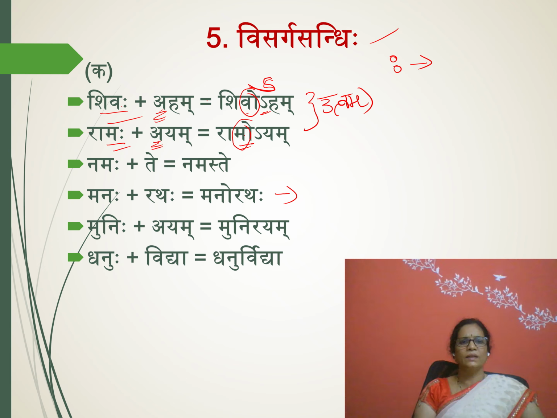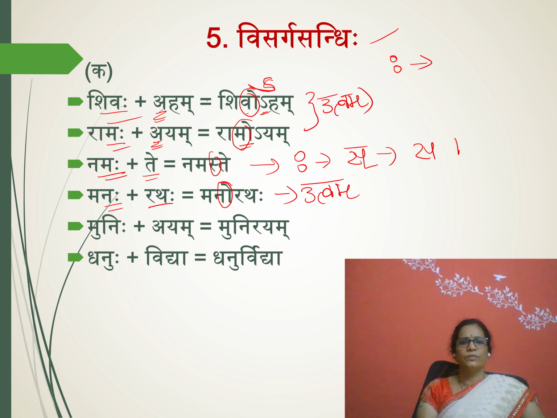Okay. Again, then if you see this, Manorathaha, Manaha Rathaha, here also the first word ended with Visarga, the second word started with Ra, Manorathaha, then also here we got Manoratha, this is also related to Uttvam. Okay, then here the word Namaha ended with Visarga and the second word started with Ta. So here we got Namaste. In the place of Visarga we got Sa. This is Sattvam. Okay. Next, here Munihi Ayam.